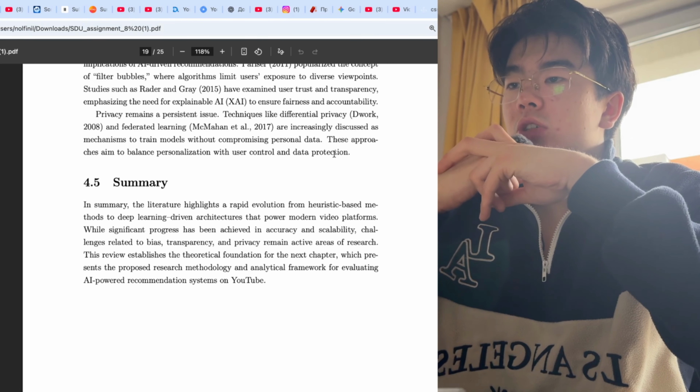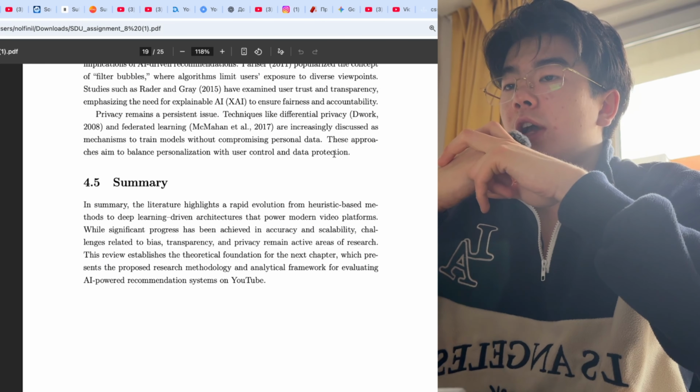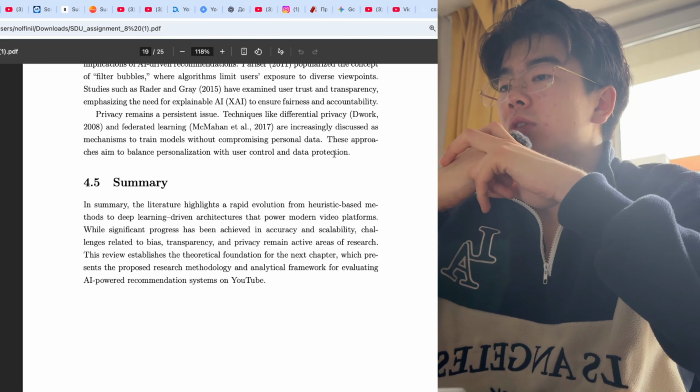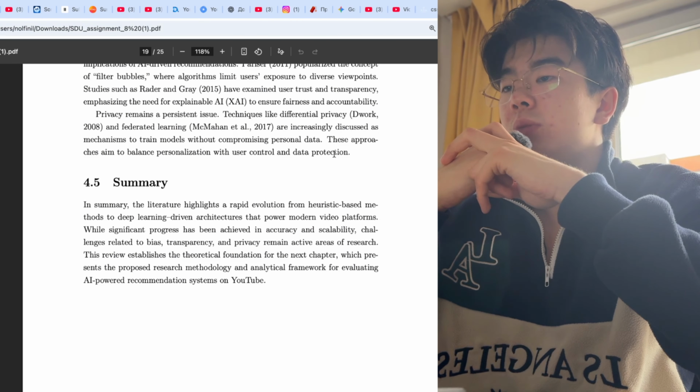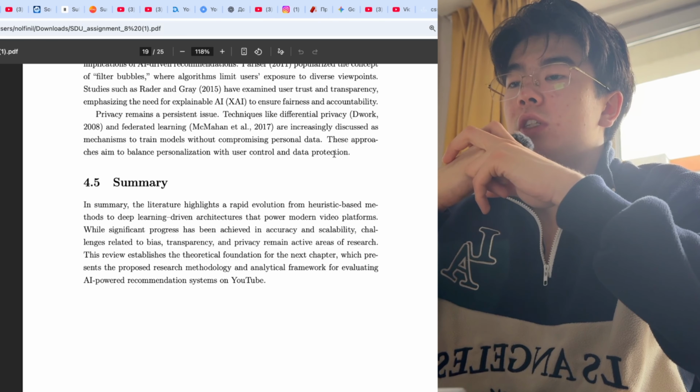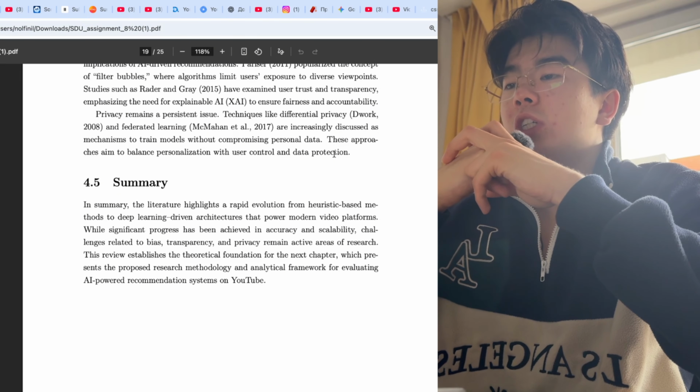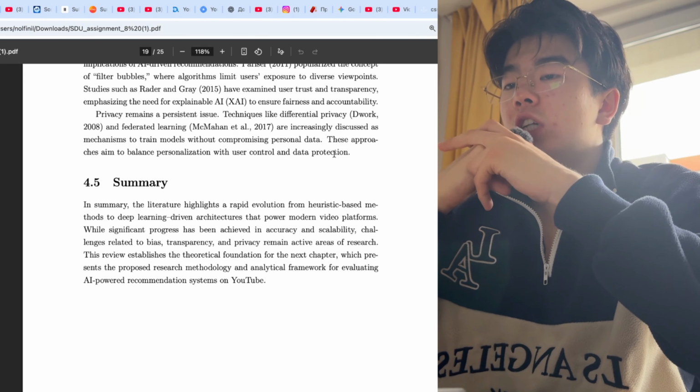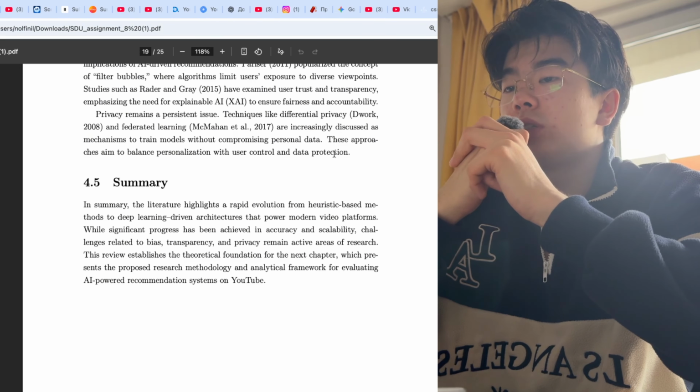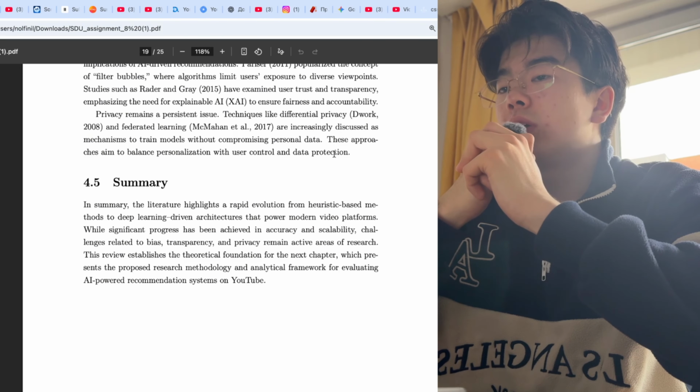In summary, the literature highlights a rapid evolution from heuristic-based methods to deep learning-driven architectures that power modern video platforms. While significant progress has been achieved in accuracy and scalability, challenges related to bias, transparency, and privacy remain active areas of research. This review establishes the theoretical foundation for the next chapter, which presents the proposed research methodology and analytical framework for evaluating AI-powered recommendation systems on YouTube.